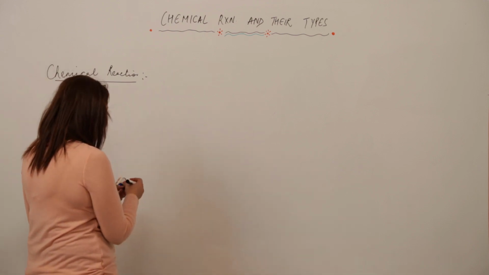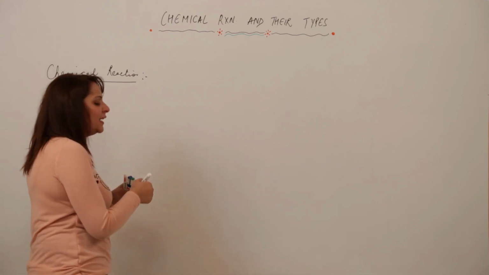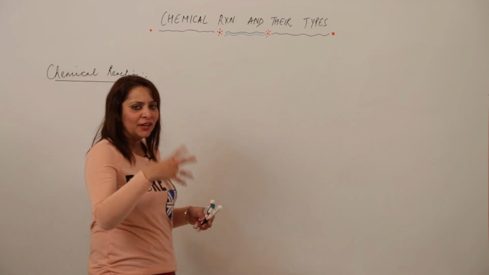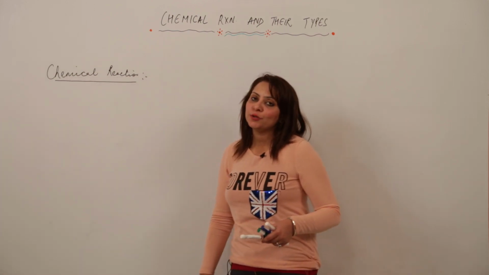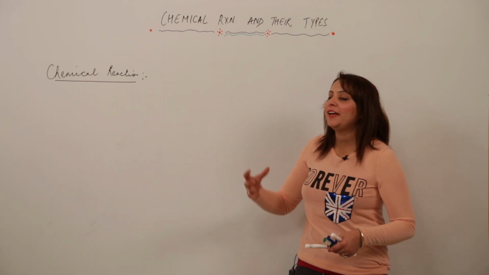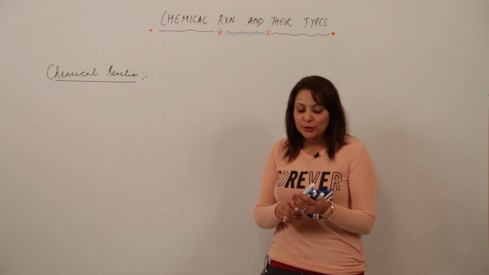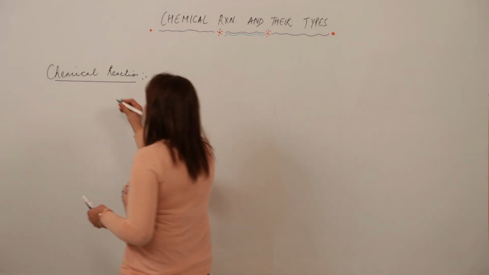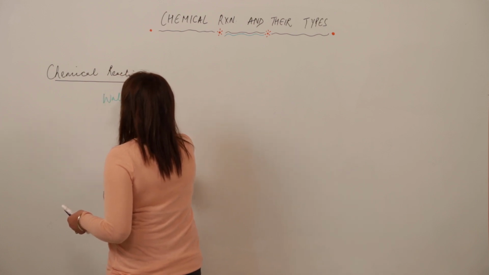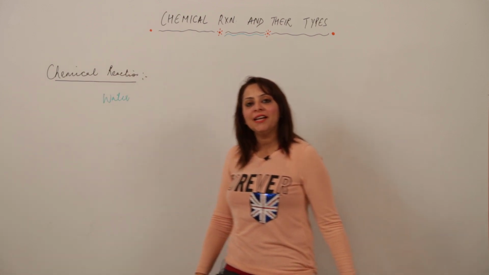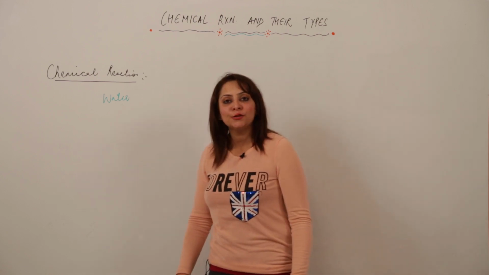Chemical reaction is actually a process. Before I take up a bookish definition, I just want you to know how a reaction happens in daily life. So I take an example. When you get some guests at your place, your mom asks you to make tea.